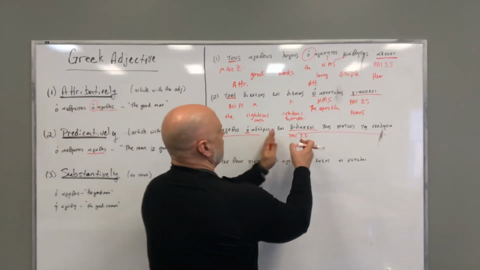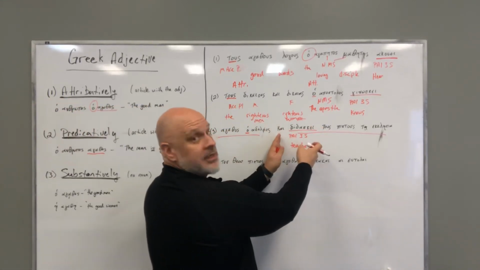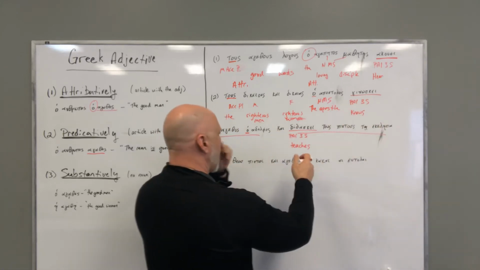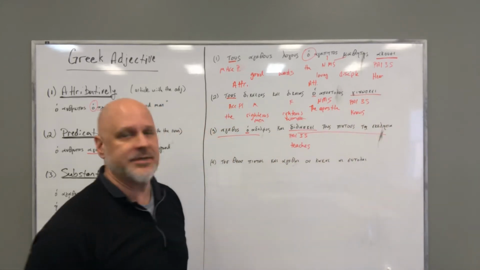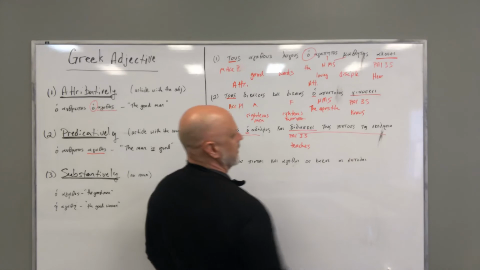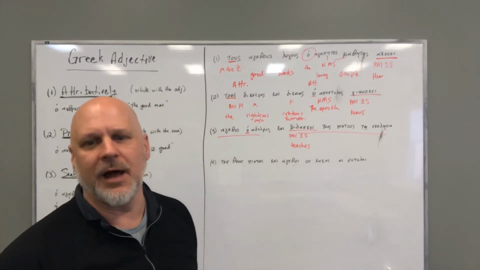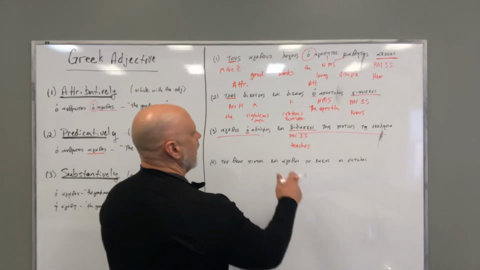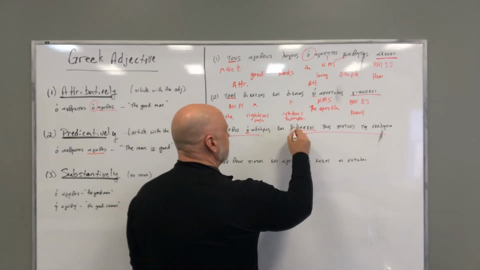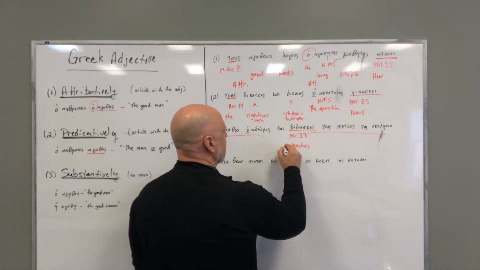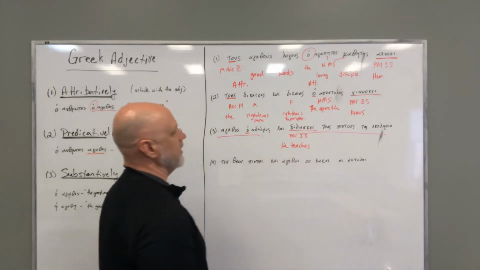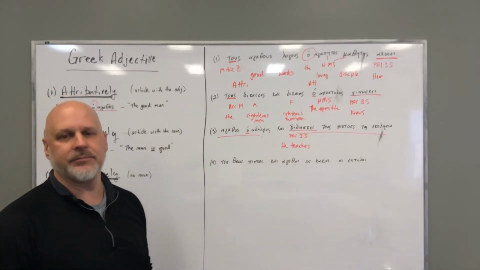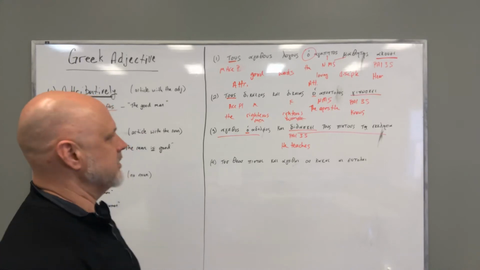So my subject on this side of the kai, I need to look for something in nominative case, and I don't have anything in the nominative case. Okay? What I do have is the built-in subject within the verb, and so we're going to use he for right now. Okay? He teaches.